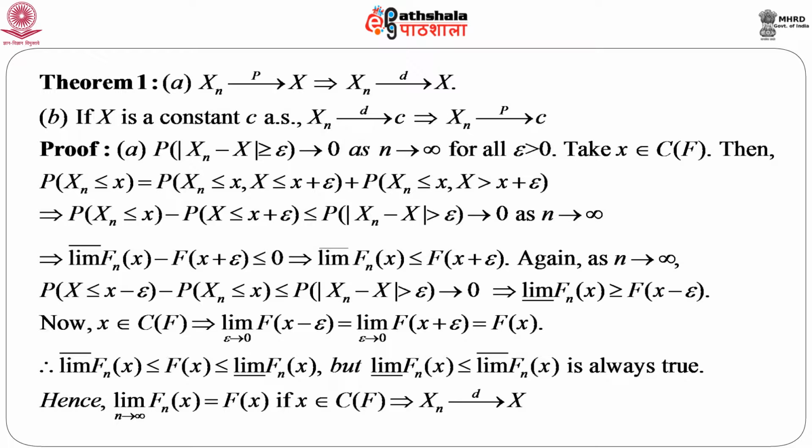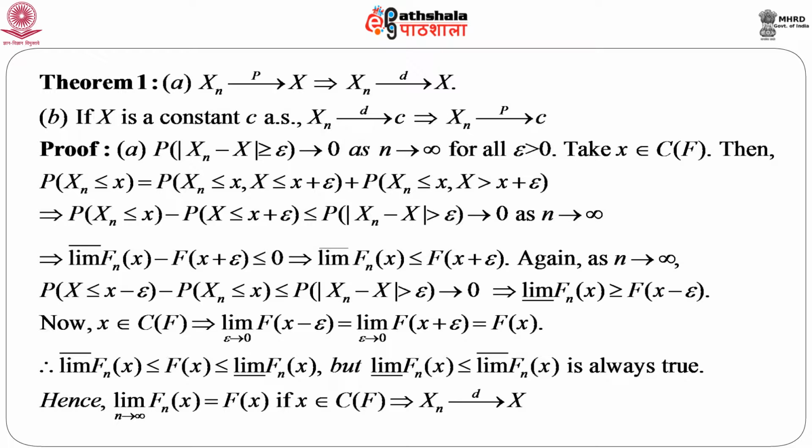So, from here, with a little bit of manipulation and noting the fact that probability X_n less than or equal to x comma X less than or equal to x plus epsilon is less than or equal to probability X less than or equal to x plus epsilon, because we know that A intersection B is a subset of B, and hence probability of A intersection B is less than or equal to probability of B. So, from here we can immediately get probability X_n less than or equal to x minus probability capital X less than or equal to x plus epsilon, which is less than or equal to probability mod of X_n minus X greater than epsilon.